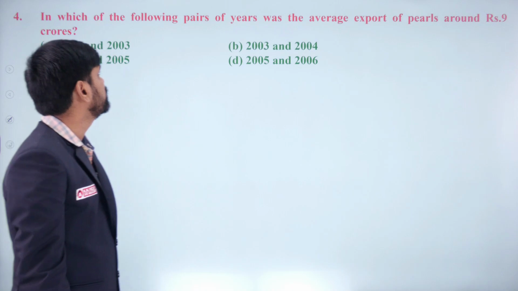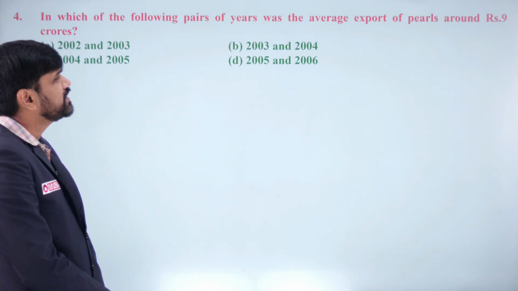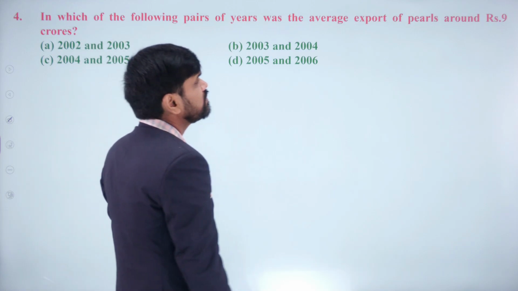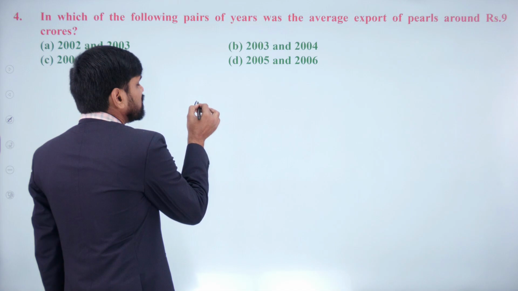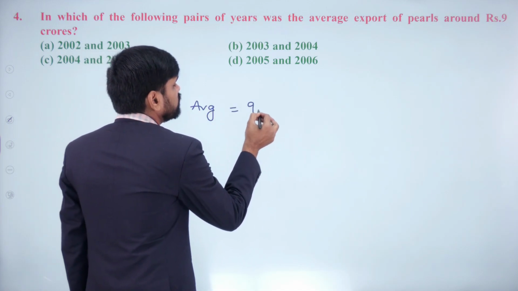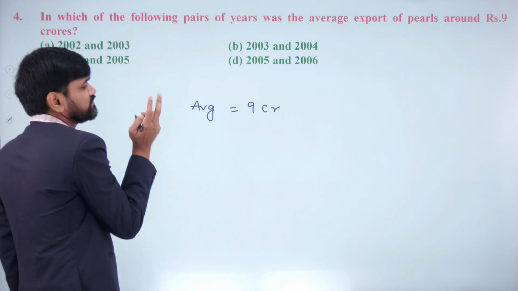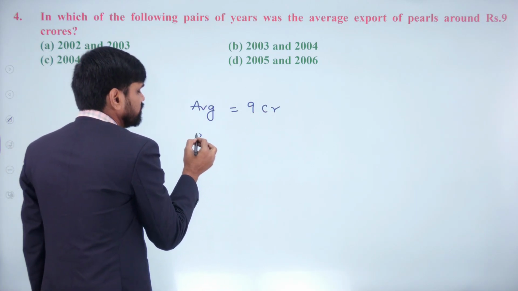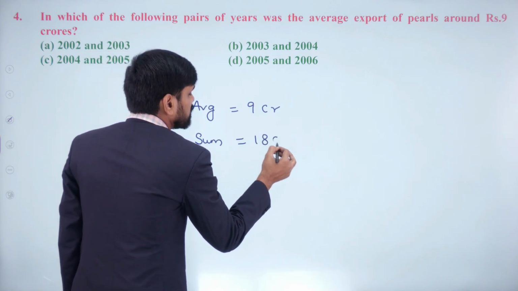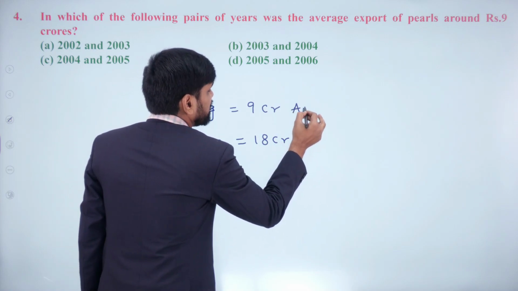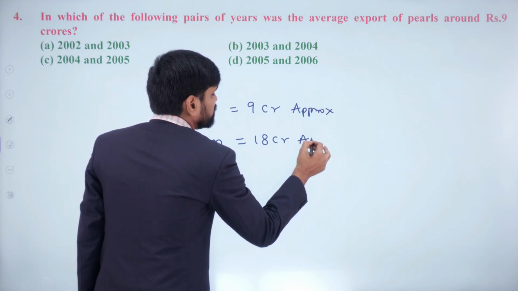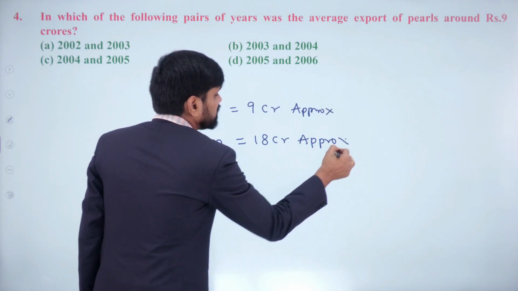Next, problem number 4. In which of the following pairs of years was the average export of pearls around 9 crores? Around 9 crores means the average is around 9 crores for 2 years. For 2 years, if the average is 9 crores, the sum will be 18 crores. They are not saying exactly 9 crores, they are saying approximately 9 crores. So the sum should be approximately 18 crores.